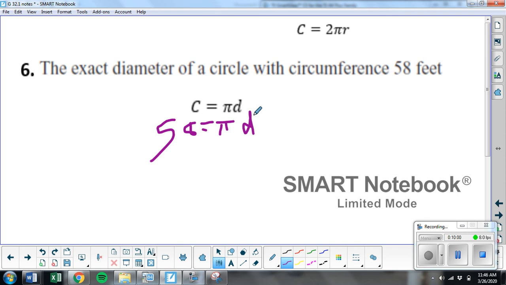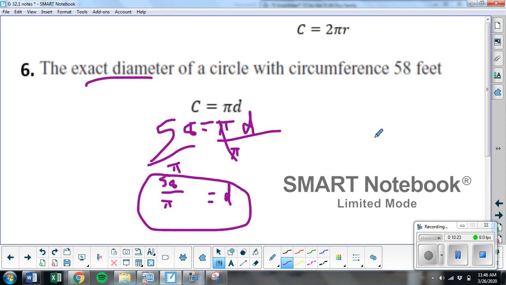If I want diameter, I need to divide by pi. Now it says exact diameter, so I can't type in the pi. I've got to leave it where it's at. And so this is as simplified as my answer gets, 58 over pi, and the label is feet. It's only going to be feet squared if we're talking about area.